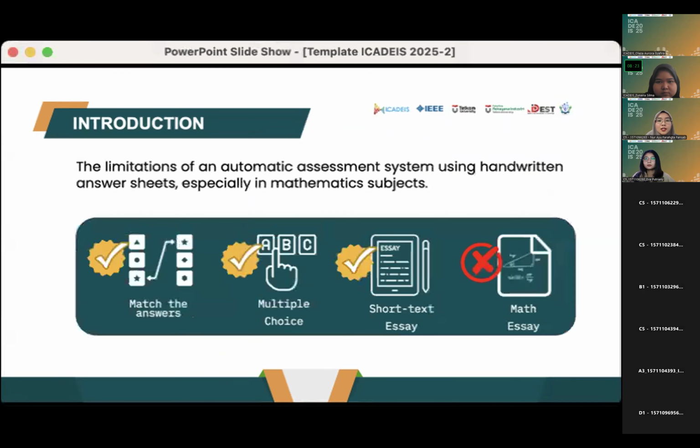Okay, the second reason: automatic assessment systems are effective for tasks like matching answers, multiple choice questions, and short text essays. However, they face significant challenges when dealing with handwritten mathematics essays due to their unstructured format.